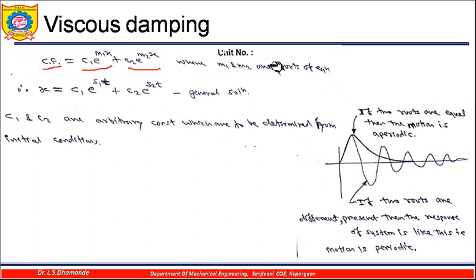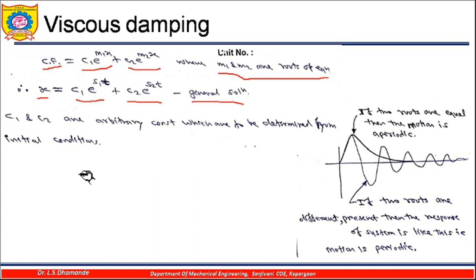So m1 and m2 are nothing but the roots of that equation. You may be using any other notation. In this case the roots of the equation are s1 and s2. So we write this complementary function as x is equal to c1 e raised to s1 of t plus c2 e raised to s2 of t. This is nothing but the general solution that you have obtained. Now if I put the values of s1 and s2 over here, that is the solution, but we still need the values of the arbitrary constants, which are to be determined by using the initial conditions.